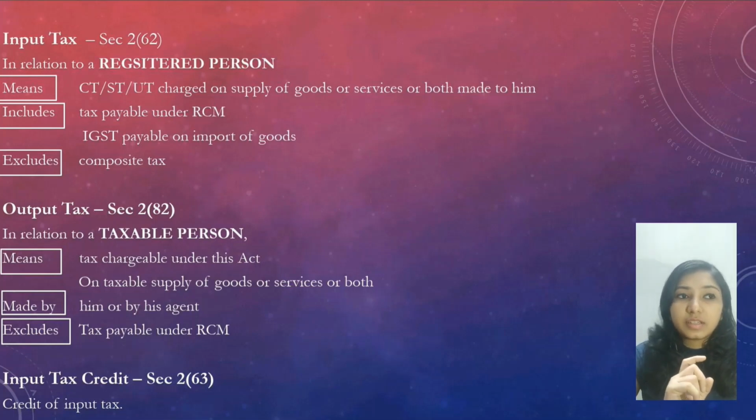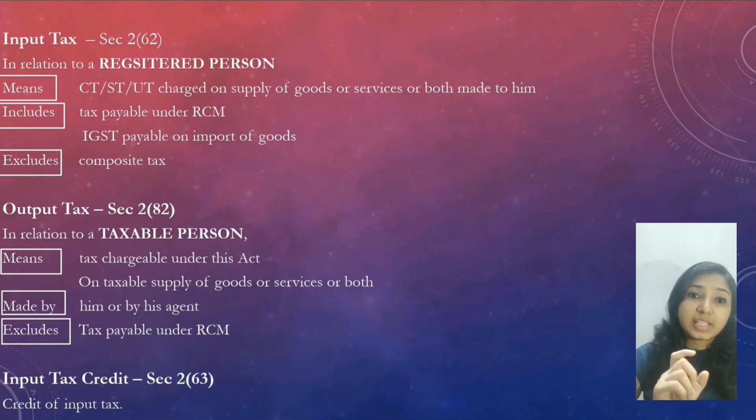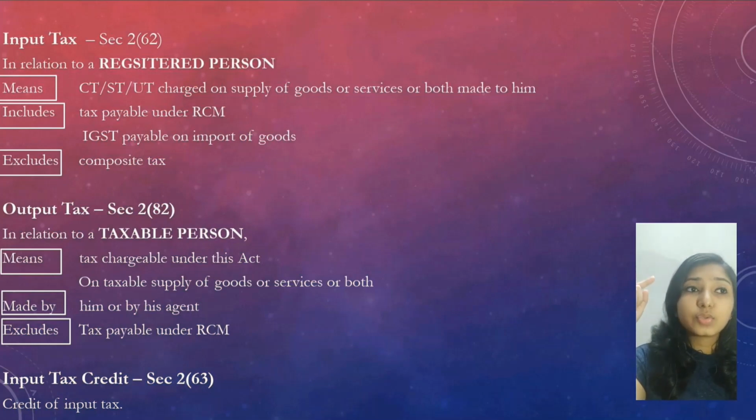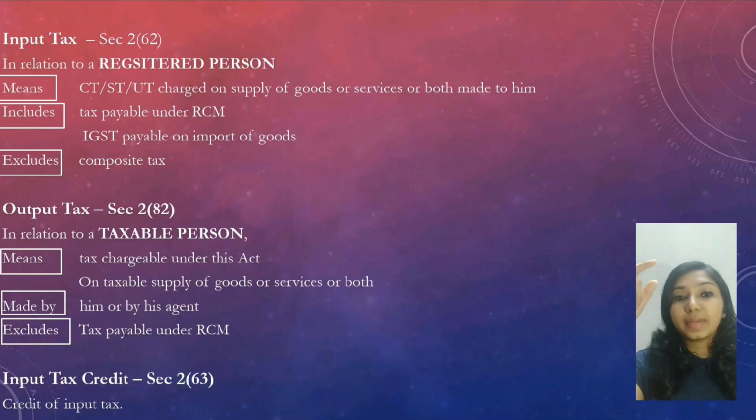Output tax, Section 2(82). This is in relation to a taxable person. Note the difference. Input tax is in relation to a registered person, whereas output tax is in relation to a taxable person. In relation to a taxable person means tax chargeable under this Act on supply of goods or services or both made by him or his agent, and excludes tax payable under RCM.